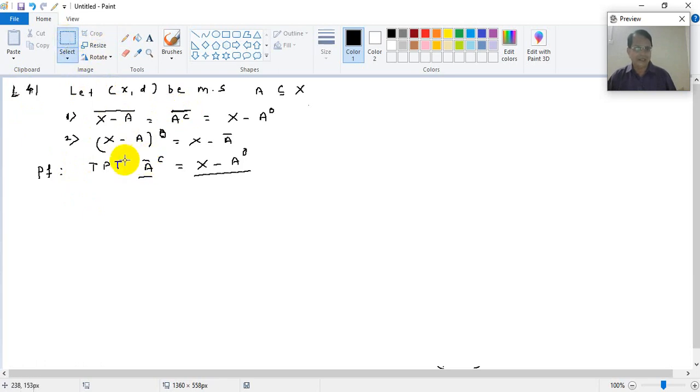I am by error, I am by mistake, I have written something different. So what actually I have to prove is A complement closure is equal to x minus A interior. This is what I have to prove.